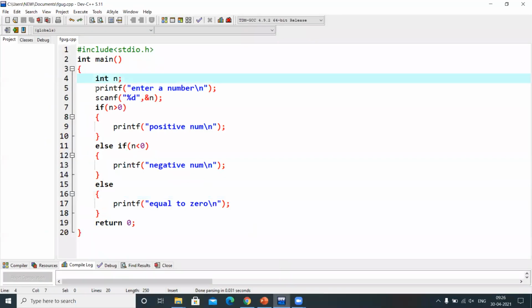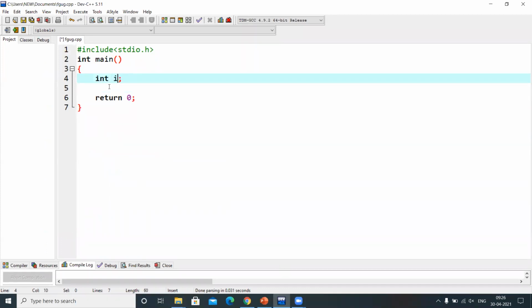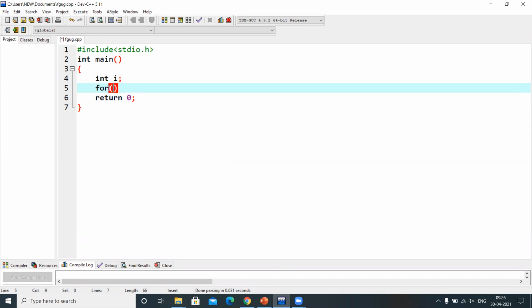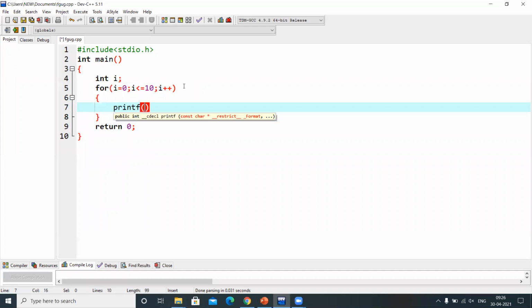Observe the example. First I'm going to take the for loop. Let me take int i, a loop variable. Now see, for i equal to 0 is the initialization, i less than or equal to 10, and i++. This means starting with this number, while the loop variable value is at most 10, keep on updating the variable by incrementing by 1. Let me print the value of i: printf("i is %d\n", i).